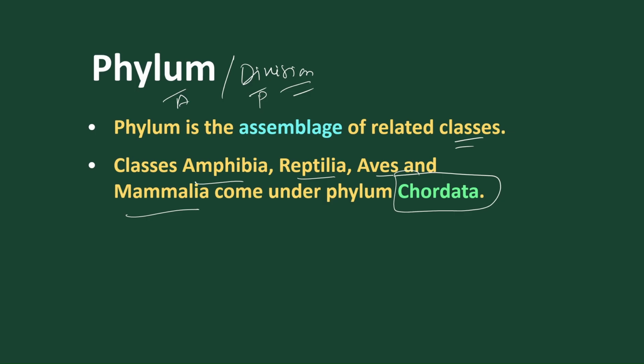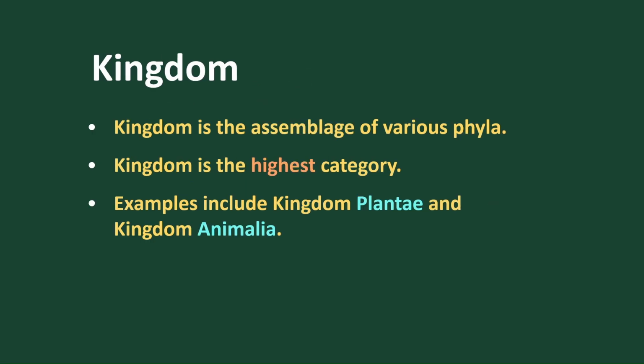In plants we have Bryophyta and Pteridophyta, along with angiosperms and gymnosperms. Under Bryophyta we have classes like mosses, liverworts, etc. So this is how the taxonomic hierarchy helps in identifying the characters, helps in grouping the characters, and also helps in naming them. This is all about our taxonomic categories or taxonomic system.